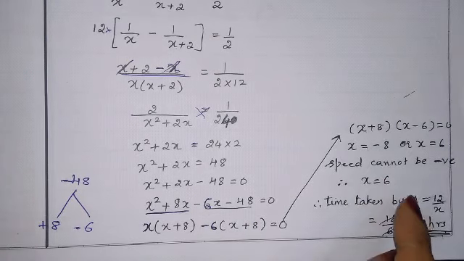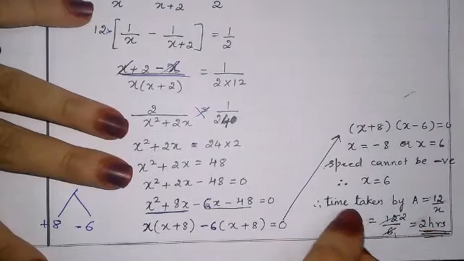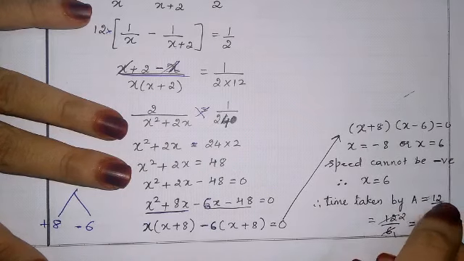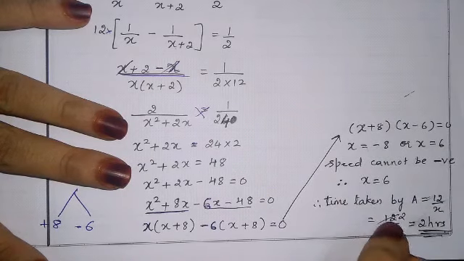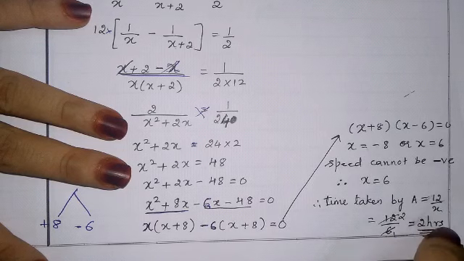What they have told is the time taken by A and B. So time taken by A is 12 by x, that is 12 by 6, which is 2 hours.